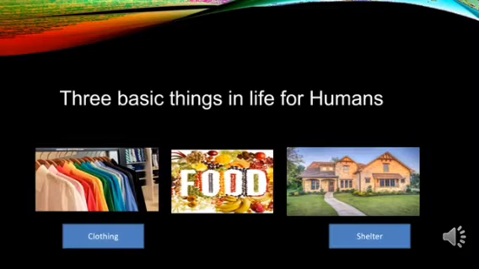Now what do you think is the importance of clothes? Clothes can insulate against cold and hot conditions and provide a hygienic barrier. Hygienic barrier meaning your body is protected from various diseases. So, clothing, food and shelter are the 3 basic things in life for humans.